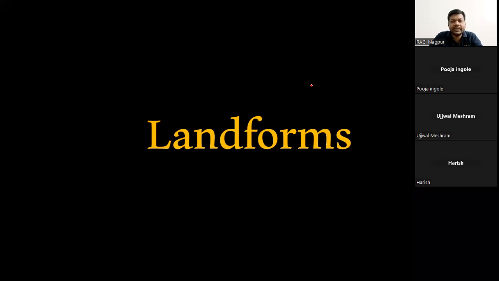Mainly the questions are based on the definition type. Okay, what is the definition? They will give you the definition and ask which landform is defined or which landform is explained by this definition, right? So this is the simple type of question they can ask from this chapter or from this portion. Okay, so you should be in a position to answer the questions, right? So let us see one by one.